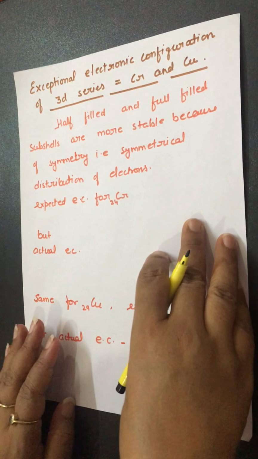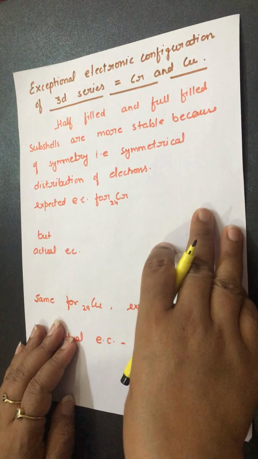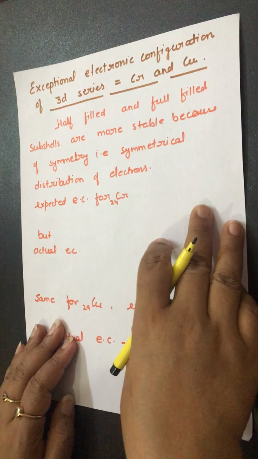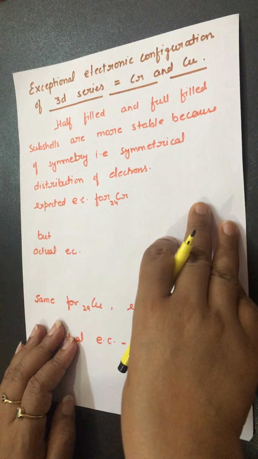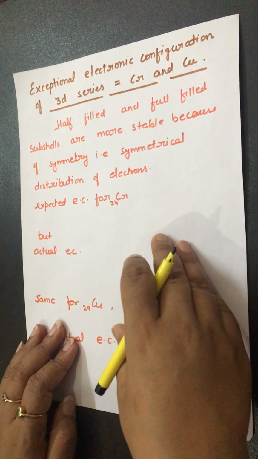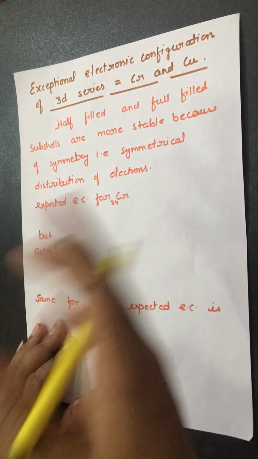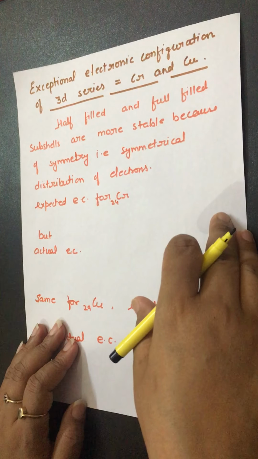In the last video, we came to know about the electronic configuration of the 3d series, and we also know about the two exceptional elements, chromium and copper. And what is the reason for the exceptional behavior? We came to know about this in this video.